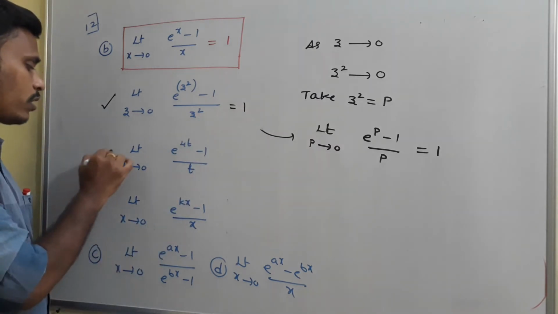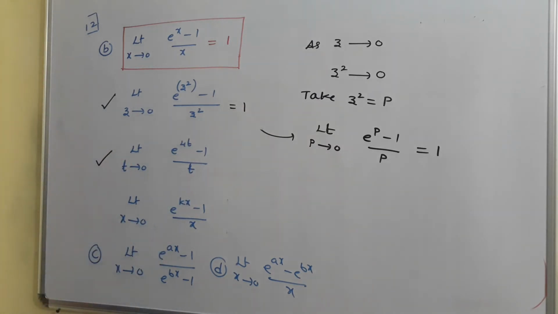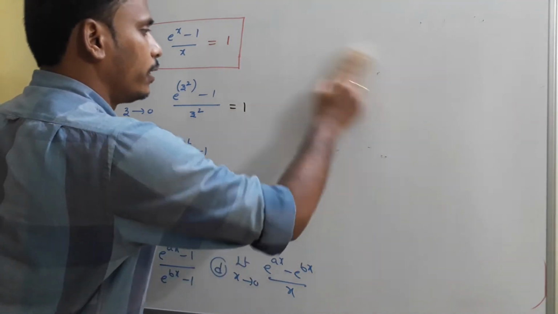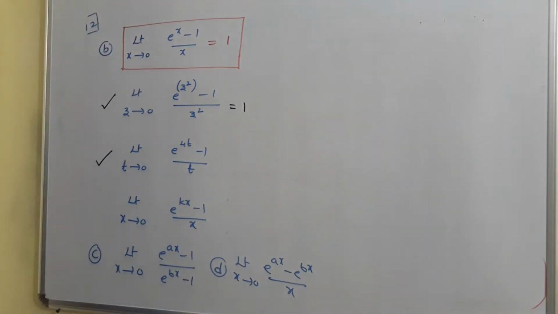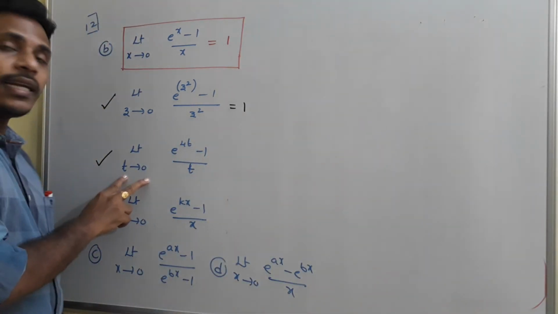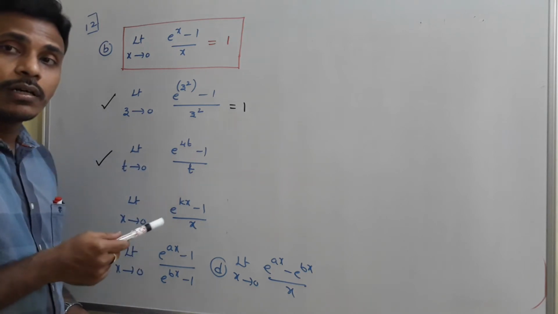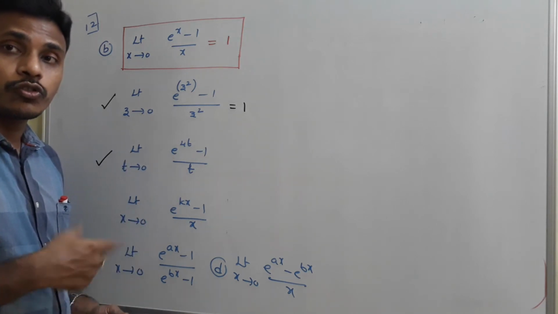And then you just think about the next problem. What is the next one? Limit t tends to 0, e power 4t minus 1 by t. Okay, just think about it. Very simple idea. t is a number which is very near to 0.